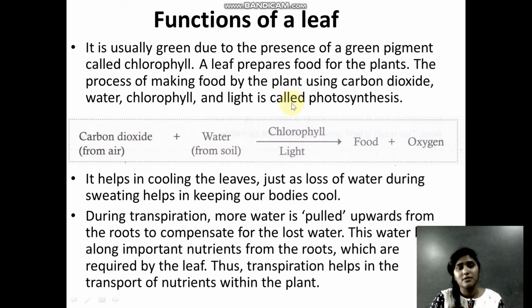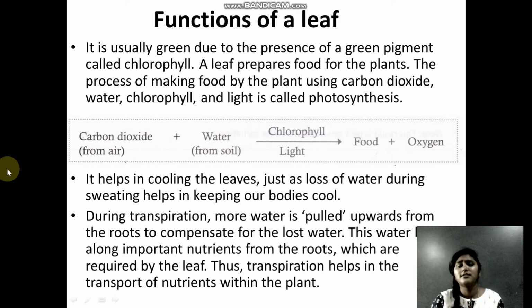So this is the first important function, and the next one is that it is helping in cooling of the leaves. Just like how our body is cooled by sweating. When we sweat, the water is released, and that cools us. Likewise, even for the leaves, leaves also help in cooling of the plant.